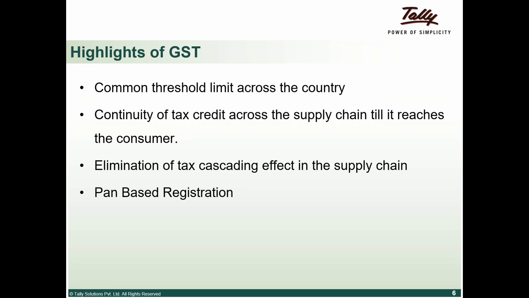The registration part, now it's going to be PAN-based registration. So what is this PAN-based registration? See, as an individual, we have a PAN. And currently, excise and service tax are PAN-based registrations, but VAT was not PAN-based registration. So we know that in Karnataka, 15 lakh is the exemption limit, right? So I might have some 3-4 companies, and because I don't want to cross this 15 lakhs, I don't want to get into the tax net, right? So this is what some of them were doing, and this was fine.